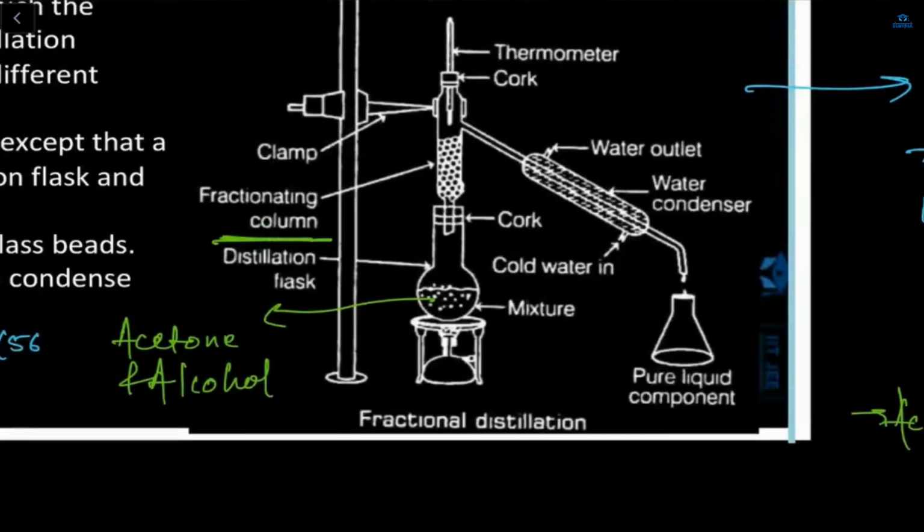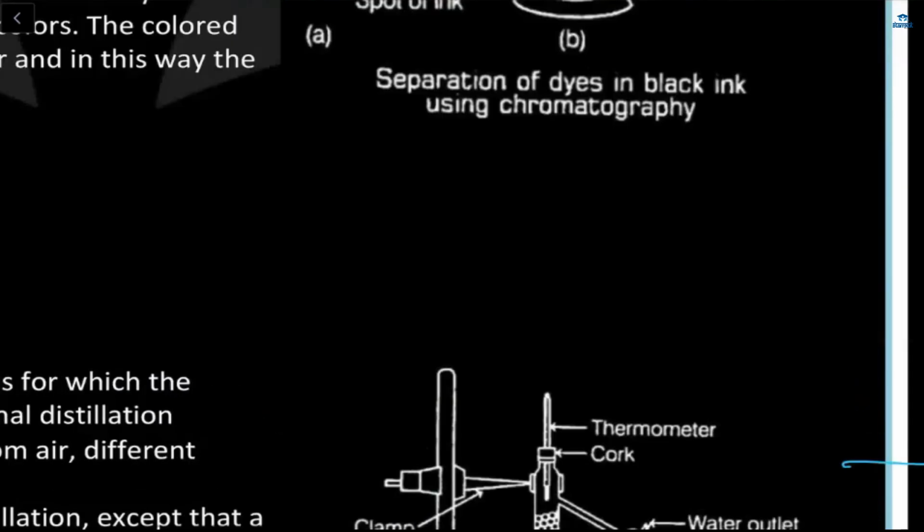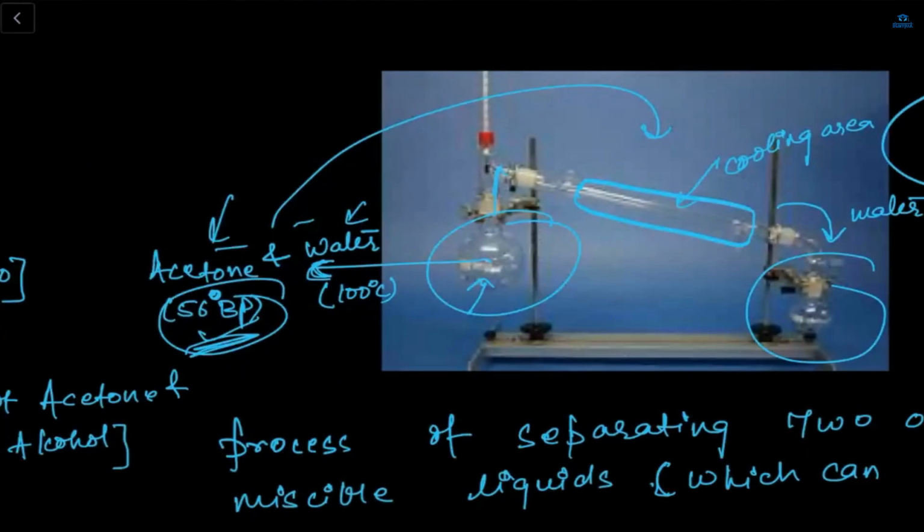So here, in this beaker, acetone and alcohol are present, and acetone's boiling point is 56, and alcohol's is 78 degrees Celsius. The difference between distillation and fractional distillation is that fractional distillation is the process of separating two or more miscible liquids with a difference of boiling point less than 25 Kelvin.